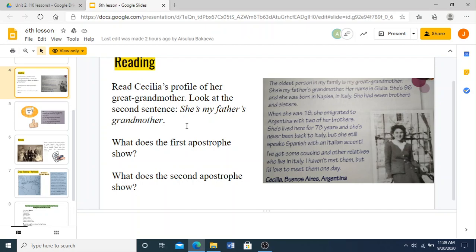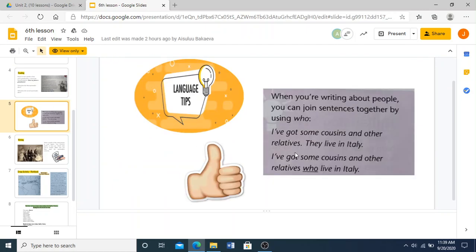She has given dates, she has given numbers, and she has given information about places that they've stayed. So remember this when you are writing a profile for yourself or for another person. And even with the tip that we have here, the tip says you can join sentences by using who. An example is the one that you have seen here. So now let's go to the next thing.